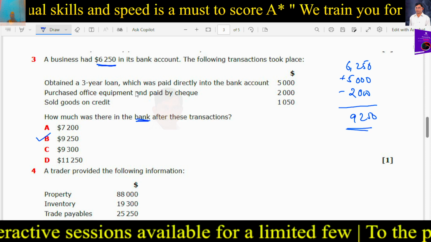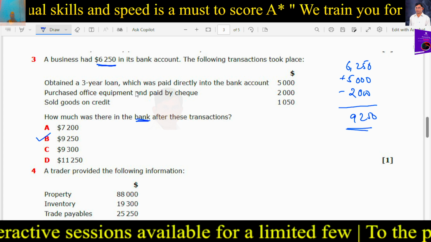A trader provided the following information: property 88,000, inventory 19,300, trade payables 25,250, trade receivables 27,420, fixtures and fittings 31,300, loan from bank 60,000, cash at bank 3,170, motor vehicle 18,360. Calculate the value of the assets. So what are the assets?